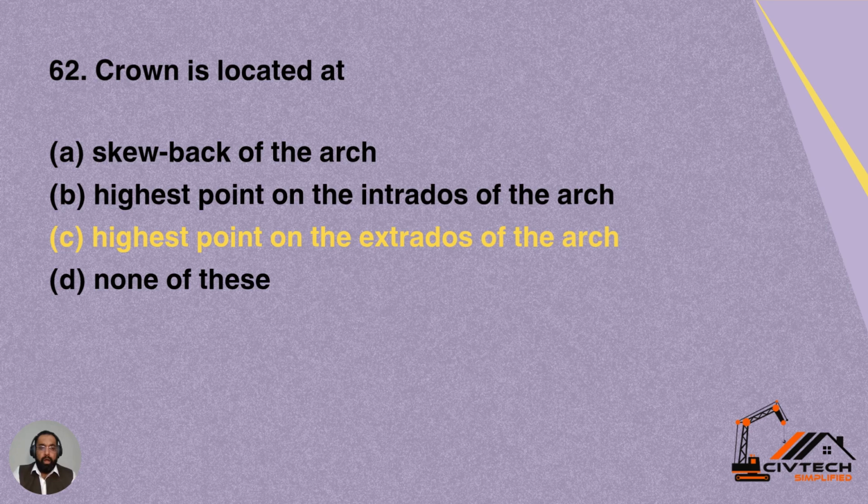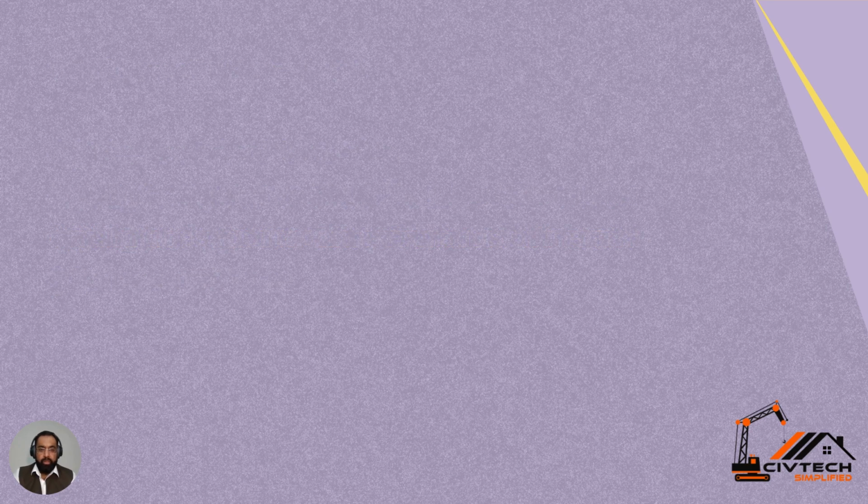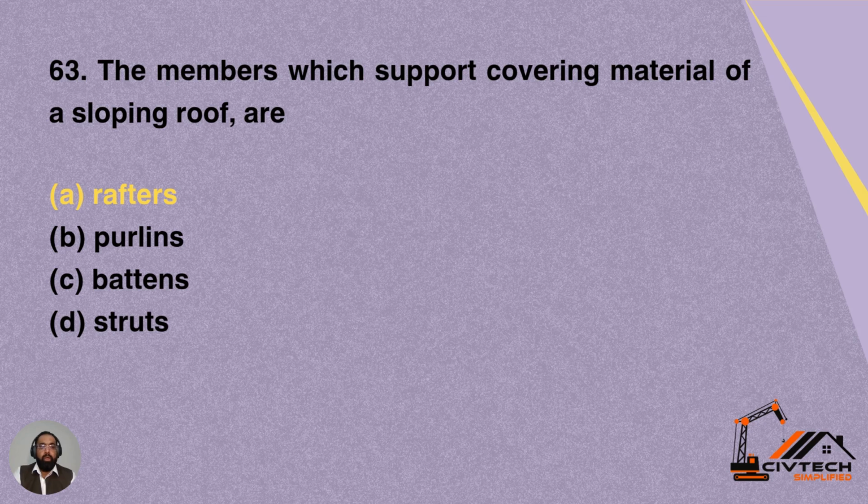Number 62. Crown is located at. Option A, skew back of the arc. B, highest point on the intrados of the arc. C, highest point on the extrados of the arc. D, none of these. So crown is the highest point on the extrados of the arc. Option C is correct for this question.